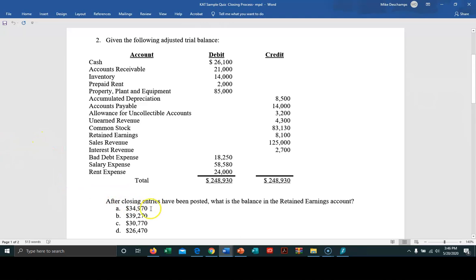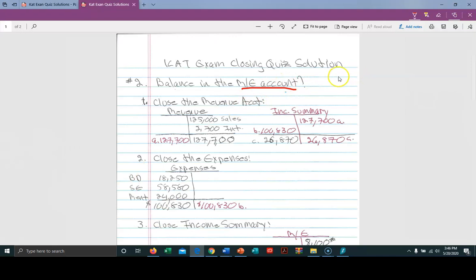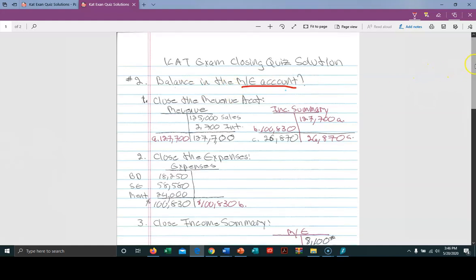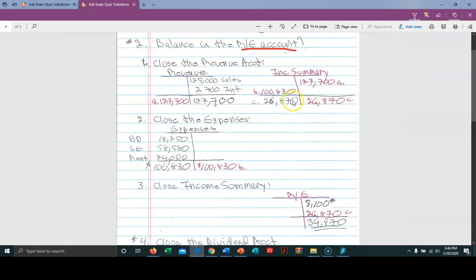All right. So we've got 4 choices for the answer, but in order to get there, we're going to have to work through some of the elements on this problem. So let me jump over here for a moment where I've sketched out a process that we want to go through. The question, once again, is what is the balance in the retained earnings account? Well, we're going to work through our 4 steps here in order to get there.